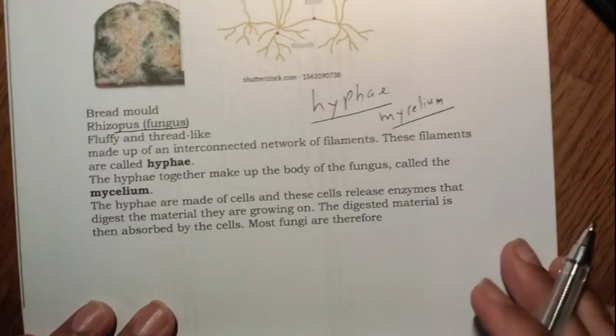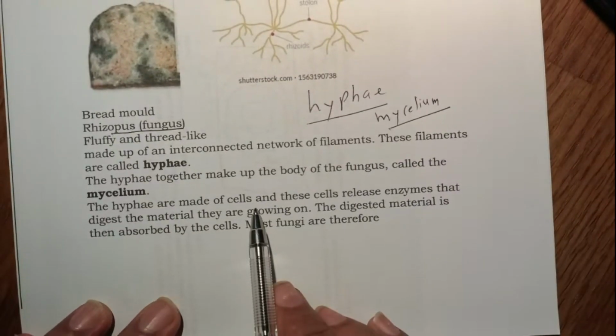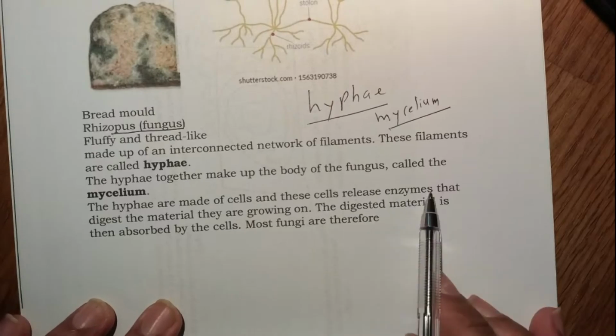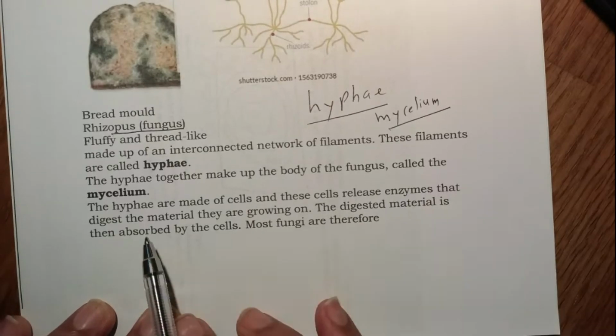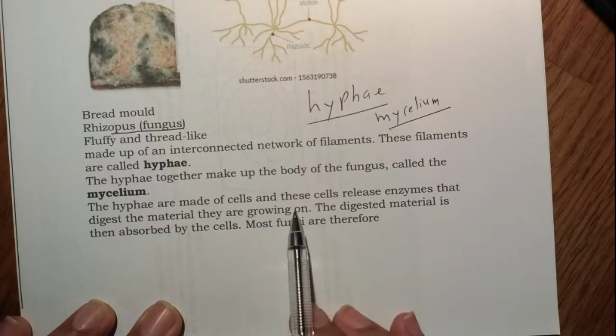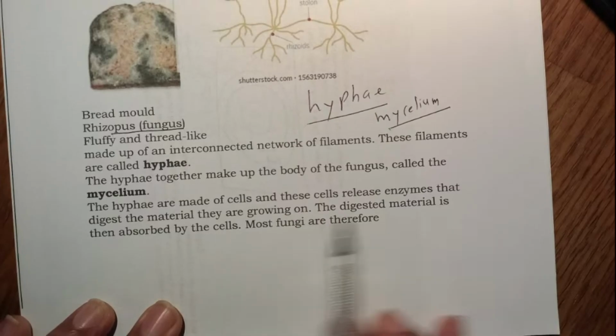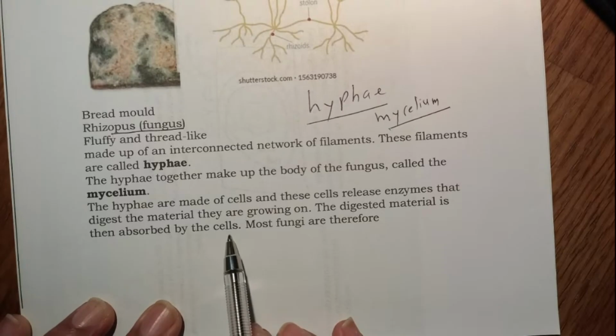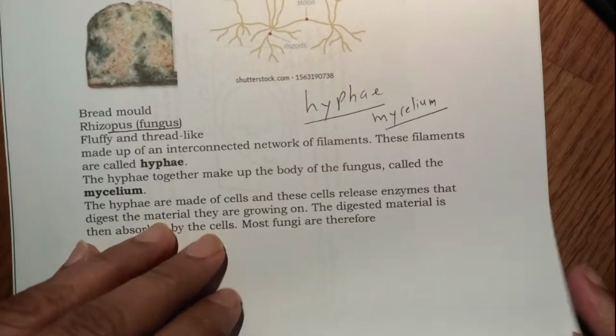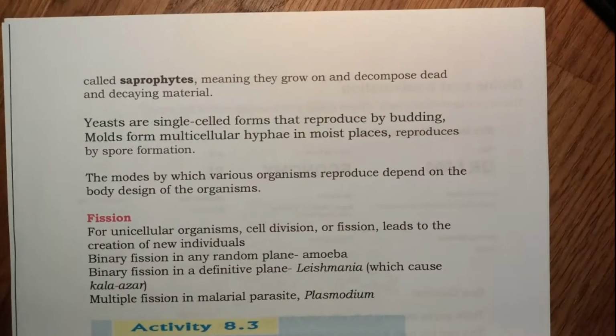The hyphae are made up of cells, and these cells release enzymes that digest the material they are growing on. The digested material is then absorbed by the cells. Most fungi are therefore called saprophytes. So what does saprophyte mean? They grow on and decompose dead and decaying material.